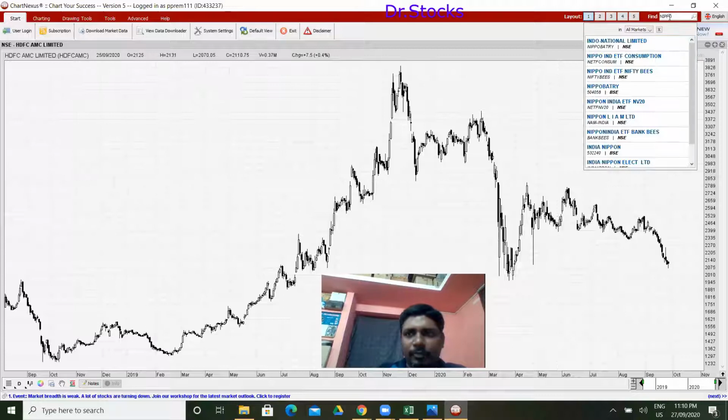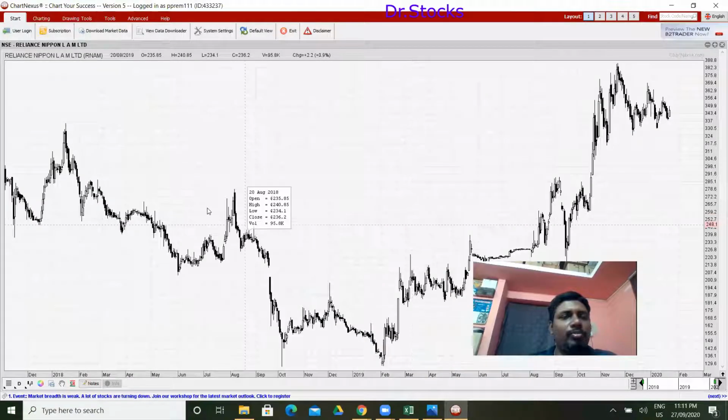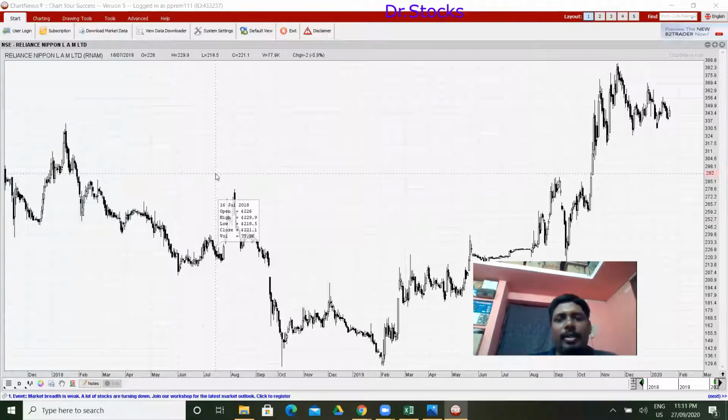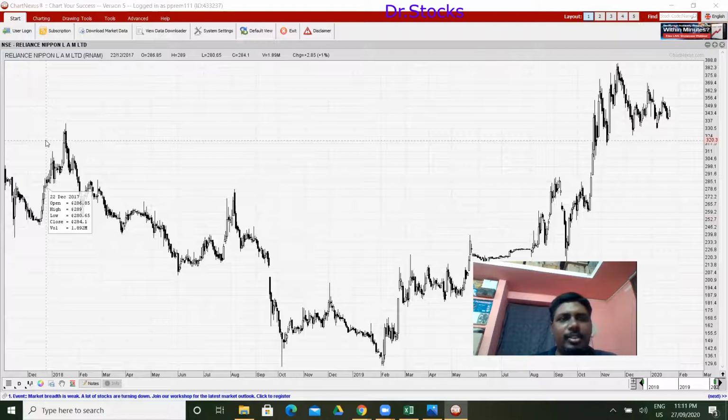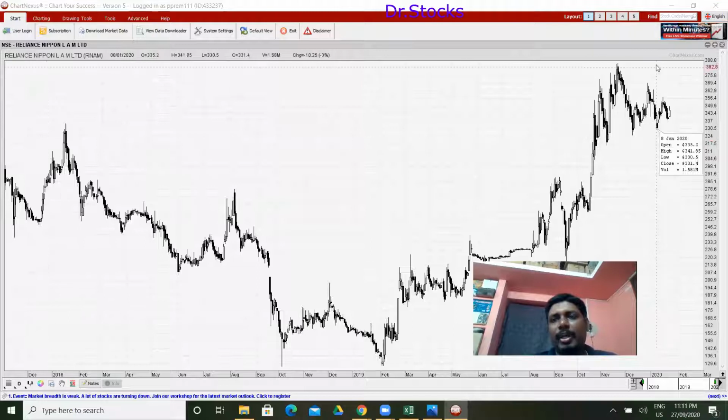Let's check one more peer. This is one of the peers for the current UTI AMC, that is Reliance Nippon. We had some setback in this stock, but it is rallying again. It made a high of very close to 385. Right now it is trading above its IPO price, so very clearly this is a trending market for mutual funds. Anyhow, we have only three players.